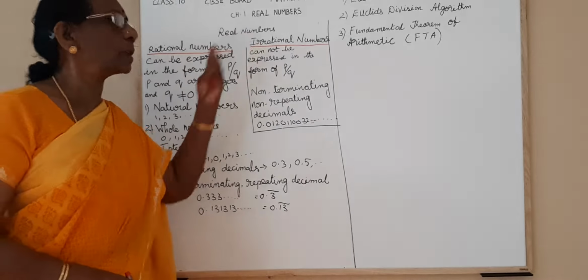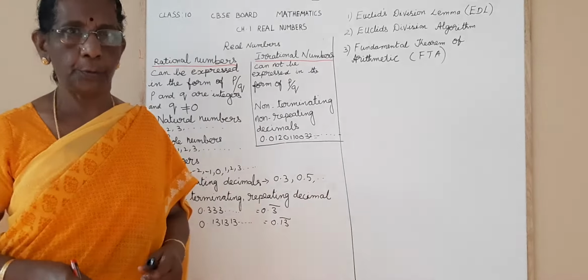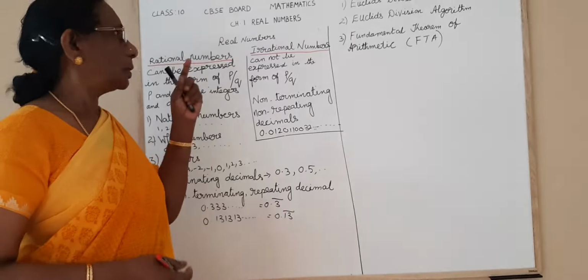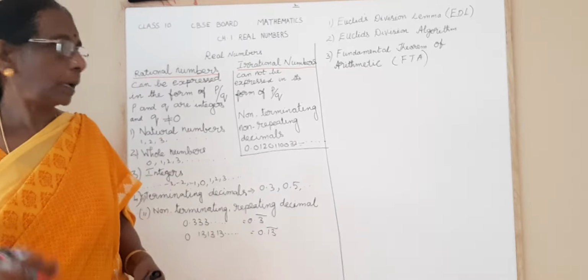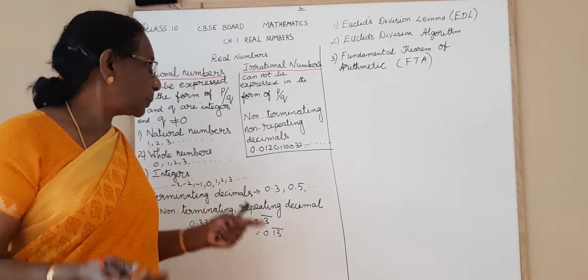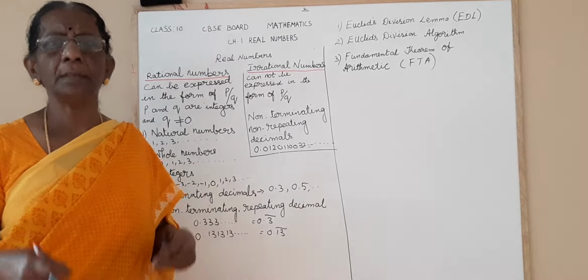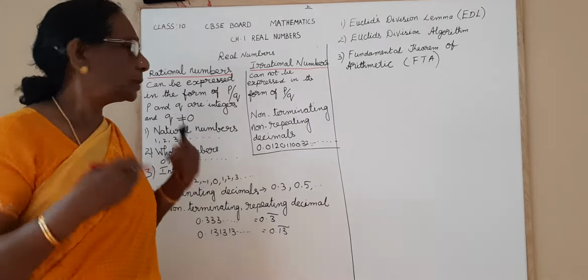Now we'll move to the irrational numbers. Irrational number, we cannot express it in the form of P by Q. Okay? And they may be only the decimal representation. You can have that. That is, it is non-terminating and non-repeating decimal. Non-terminating means it is not ending and it is not repeating.